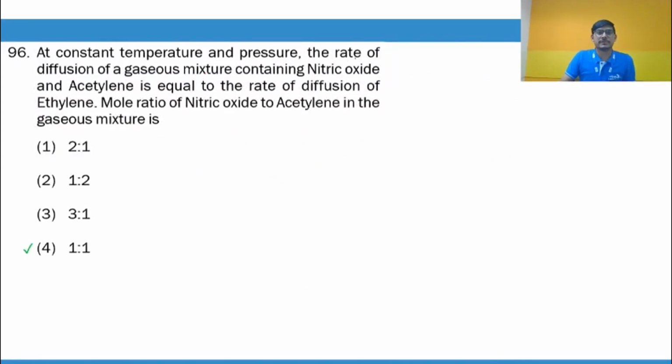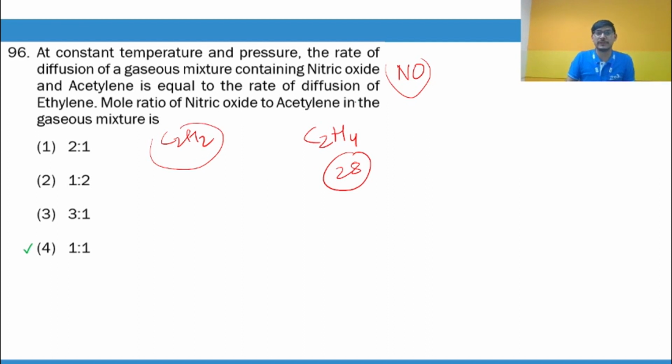At constant temperature and pressure, the rate of diffusion of a gaseous mixture containing nitric oxide, NO, and acetylene, C2H2, is equal to the rate of diffusion of ethylene. Now we know that rate of diffusion is inversely proportional to the square root of molar mass. If the rate of diffusion is the same, the molar mass will be the same. So what is the molar mass of ethylene? It is C2H4, so it is 12 into 2 plus 4, 28 grams. Because the rate of diffusion of this mixture is also the same, its molar mass should also be 28.